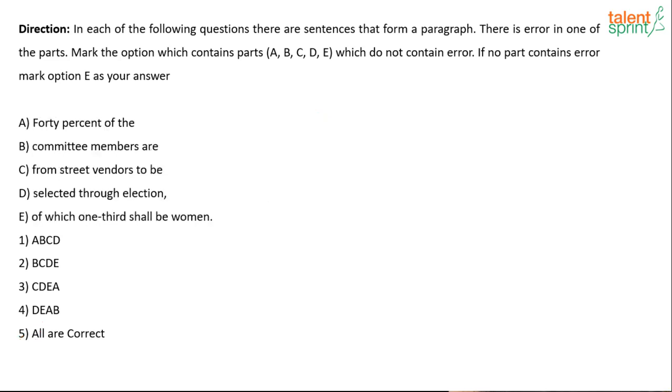Let's solve it a little quicker. 40% of the committee members are from street vendors to be selected through election, of which 1/3 shall be women. Where is the error and what is the error? 40% of the committee members are from where? So we are talking about they are from a certain place. Okay, so they belong to a certain place, and which place is that? We are not talking about a place here, we are talking about a group.